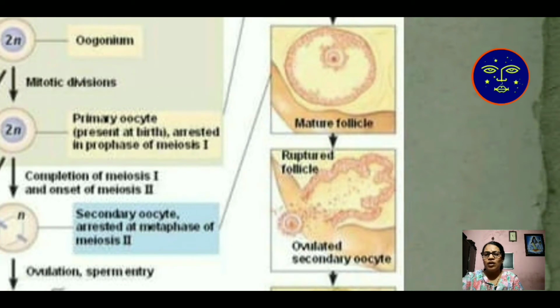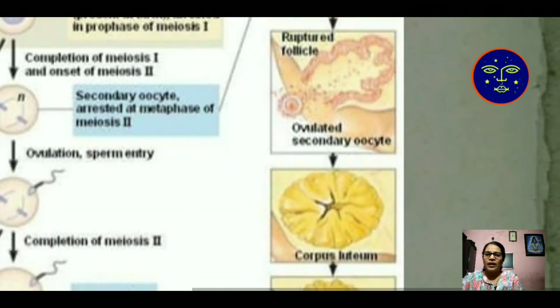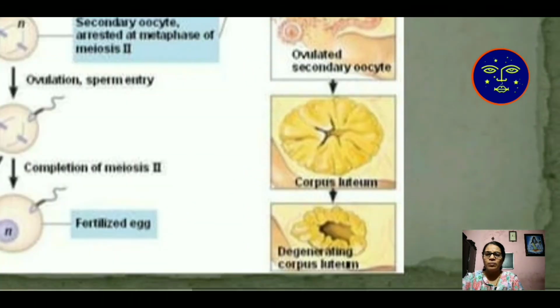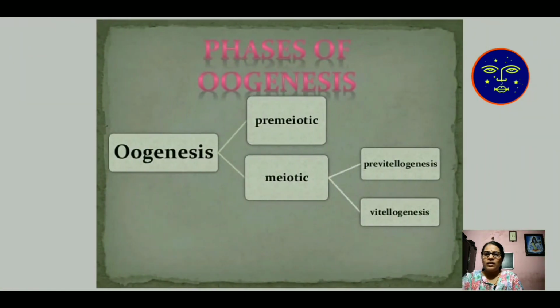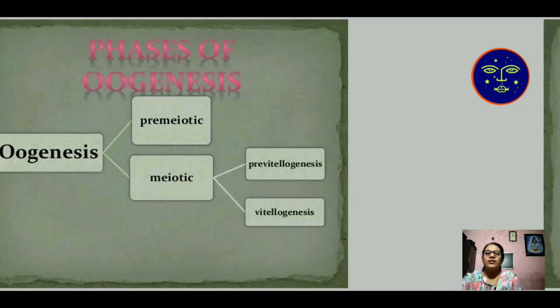Mature follicle, the ovulation: the secondary oocyte is released from your ovary, and this is the corpus luteum and the differentiation of the corpus luteum. The phases of oogenesis. Oogenesis contains a pre-meiotic and a meiotic phase. Then the meiotic phase is again divided into two types: pre-vitellogenesis and vitellogenesis steps.